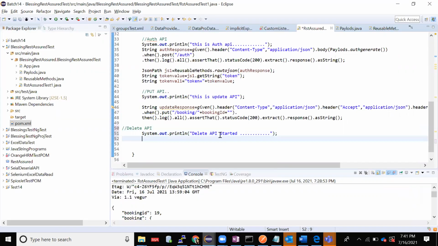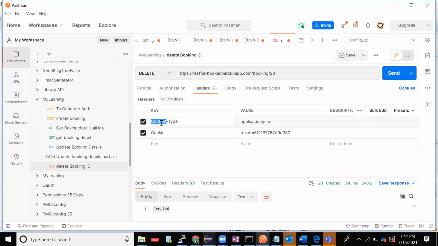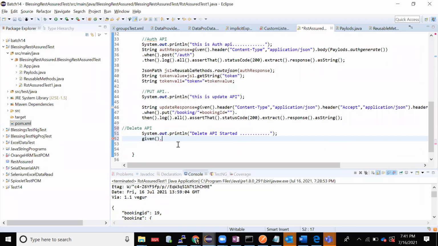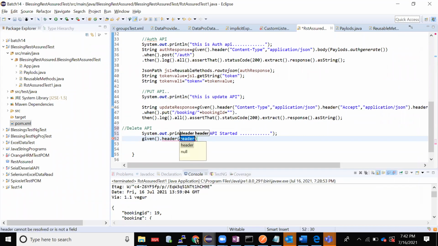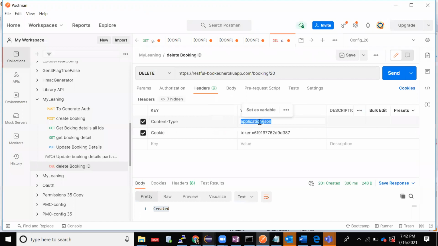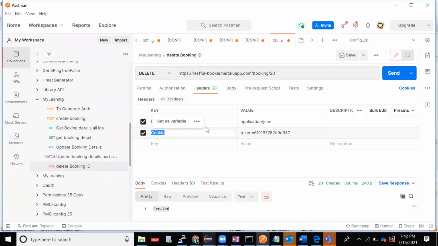Then what I'll do is given, right? Again, same given dot. I'll just put my header. Application.json, right? I'll just give it here. Okay, done. Next, I'll give my cookie.